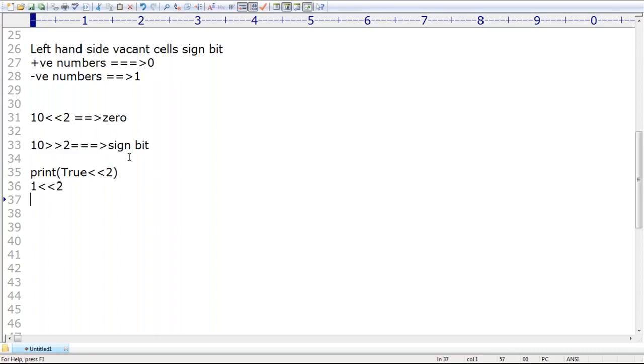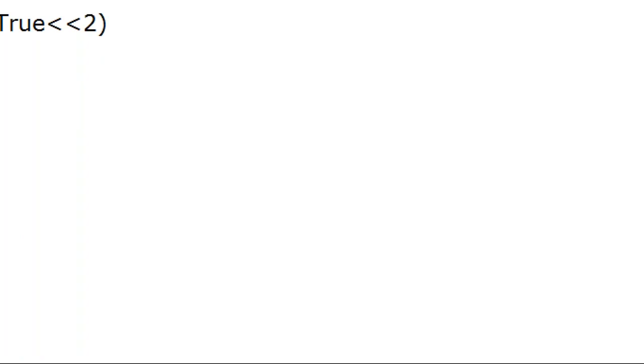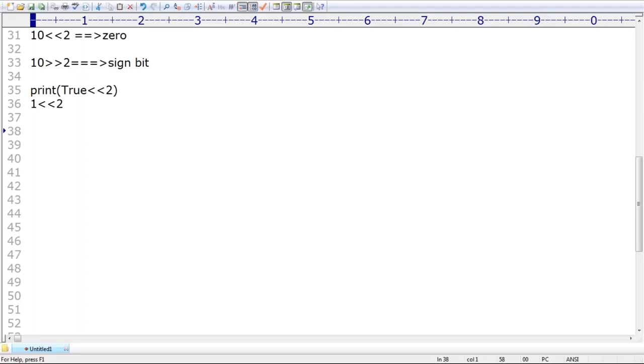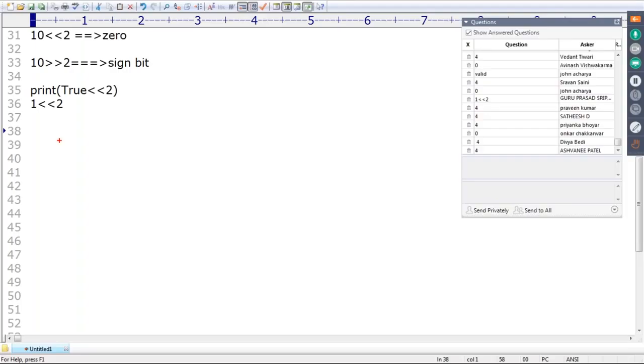1 left shift 2. Now how do we represent 1? 0, 0, 0, 0, 0, and so on, then 1. Assume I want to shift 2 cells to the left hand side. Then automatically these 2 things will be gone.